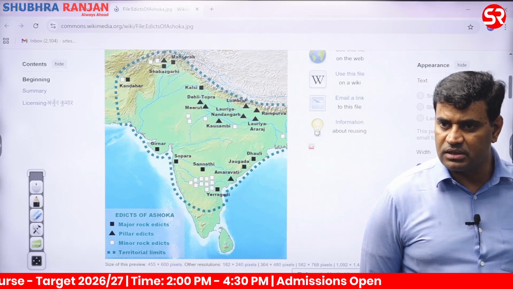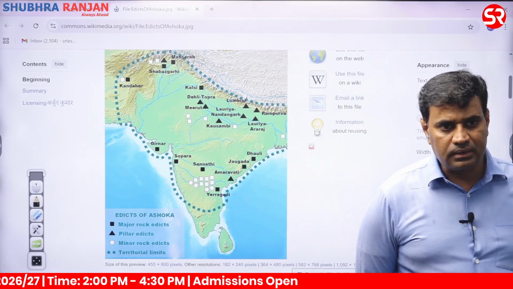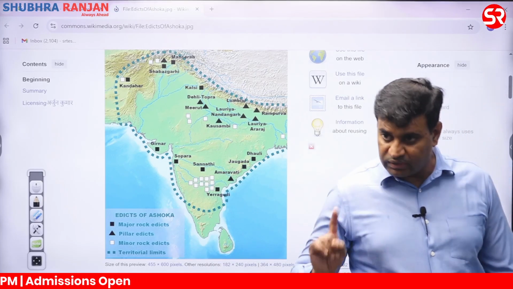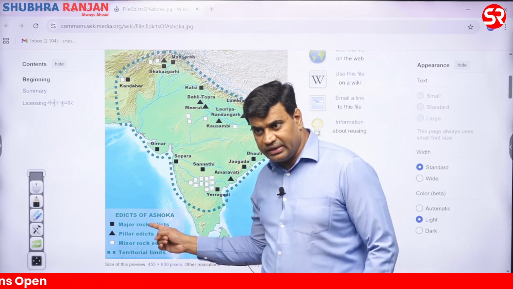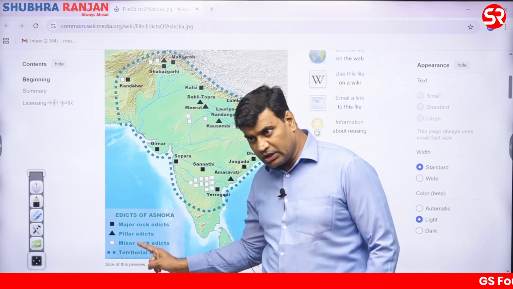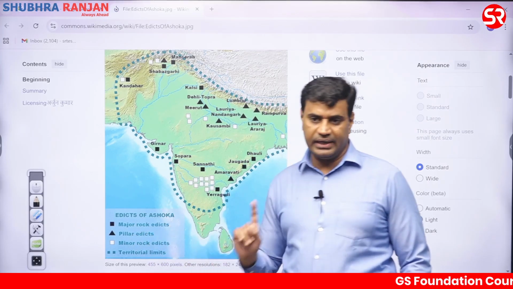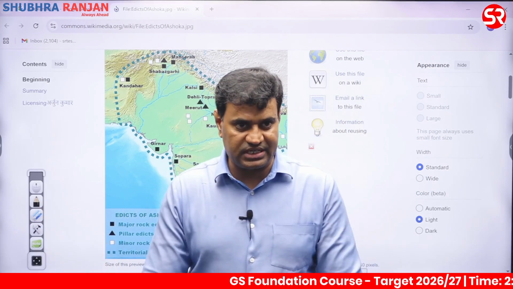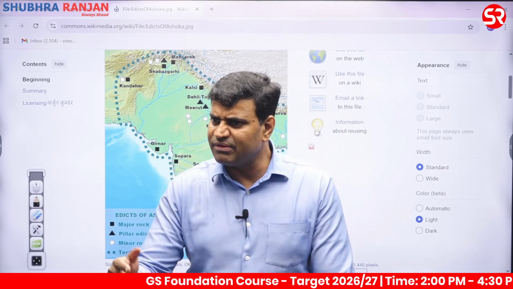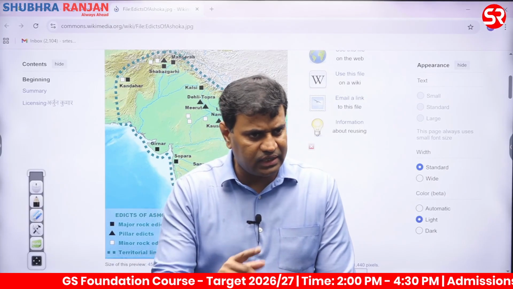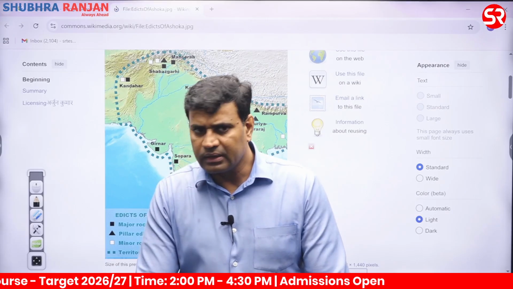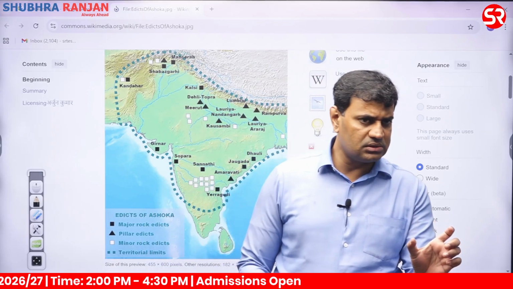Ashok constructed pillars, stambh. 14 major rock edicts, similarly 14 minor rock edicts, 7 pillar edicts. Is it clear? Now we'll come to this number. First of all, just understand, what do we mean when we say 14 major rock edicts, 14 minor rock edicts, 7 pillar edicts? What exactly do we mean to say? What does it mean?